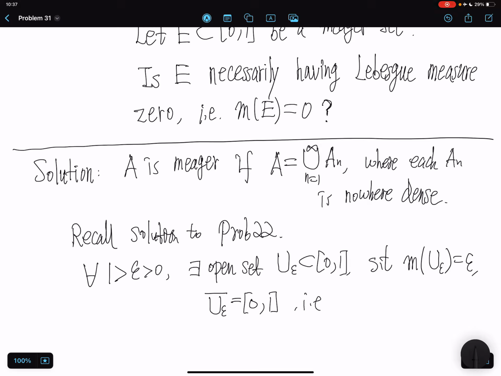This is to say U_epsilon is dense in [0, 1].